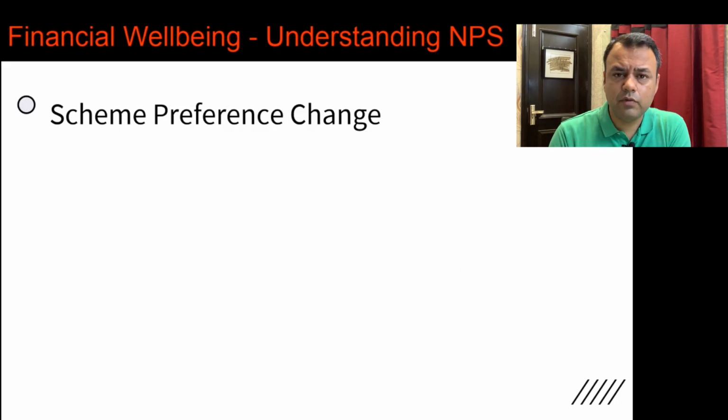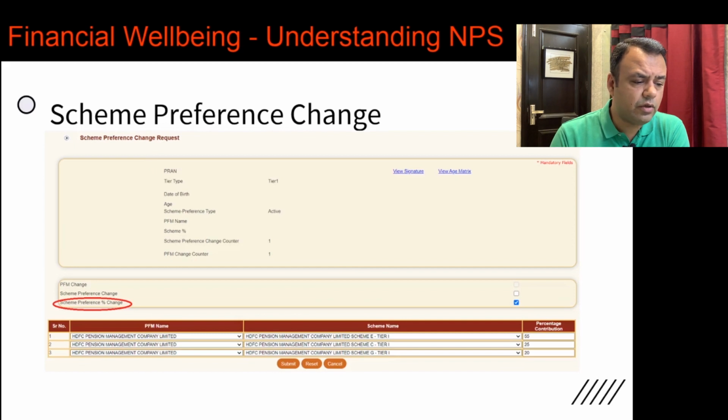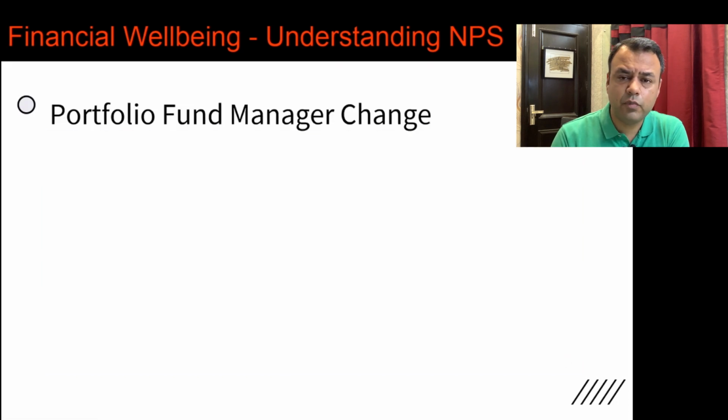Scheme preference change, how you can perform it. If you log on to your NPS portal, you get an option over there to perform a scheme preference change request. You select that, it is highlighted over here, and then you can choose the various portfolio fund managers, and you can change what kind of asset class you want to invest in and the percentage contribution for that. The process of portfolio fund manager change is also not very difficult.